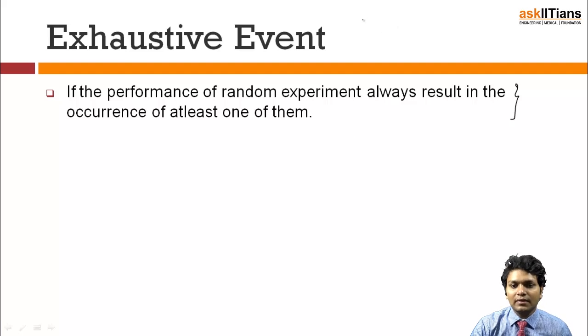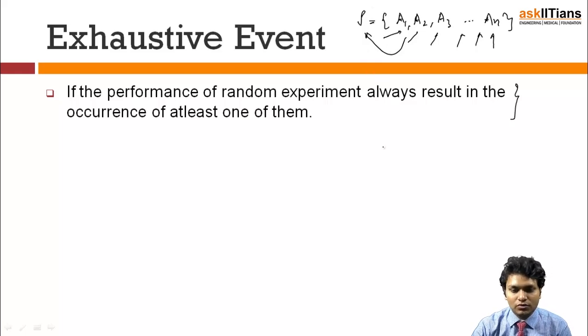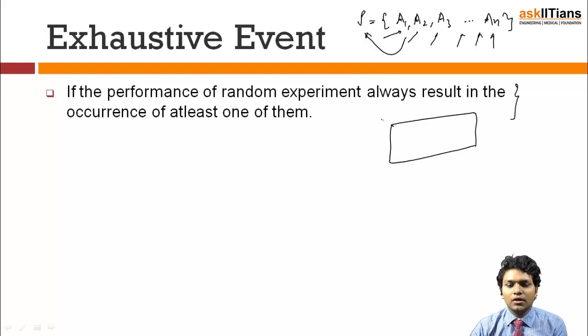Suppose I have a sample space S which consists of A1, A2, A3 till An. I have taken all these events together, and if I compile the data sets of all these events, I will get in totality the sample space. So the set of all those events which combine together to give me the elements of the sample space will be known as exhaustive events. Let's understand it with a diagram. Suppose this is a universal diagram, and you have divided your universal set into a set of events like this.